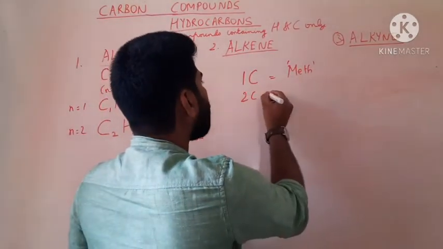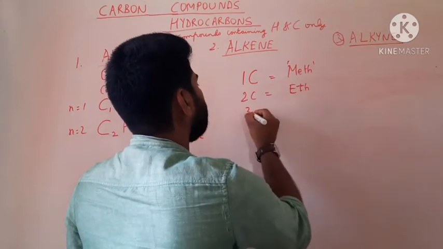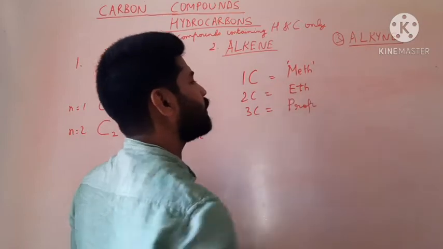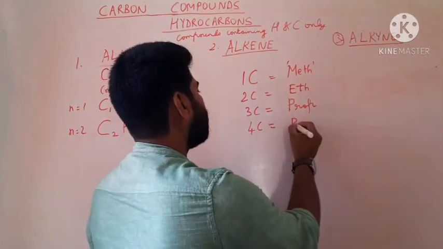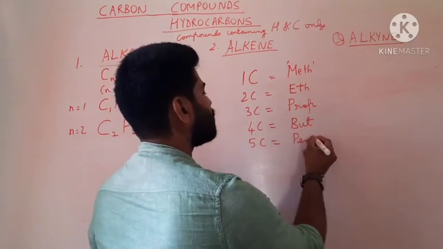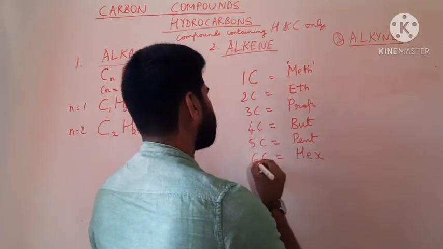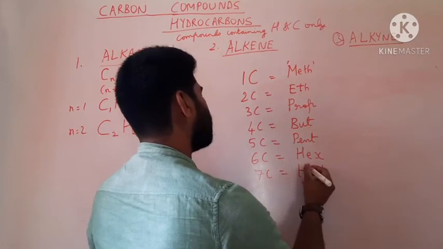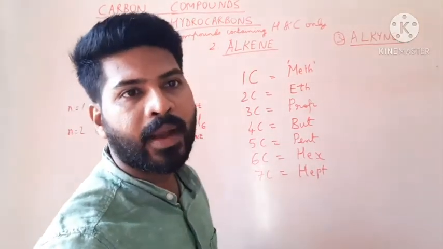If there are 2 carbon, the name begins with eth. If there are 3 carbon, the name starts with prop. 4 carbon, it starts with but. 5 carbon is pent. 6 carbon is hex. 7 carbon is hept. Similarly, 8 carbon will be oct, non and dec.